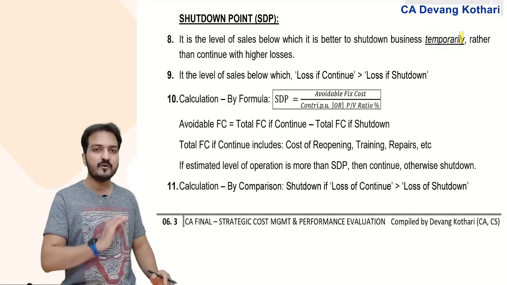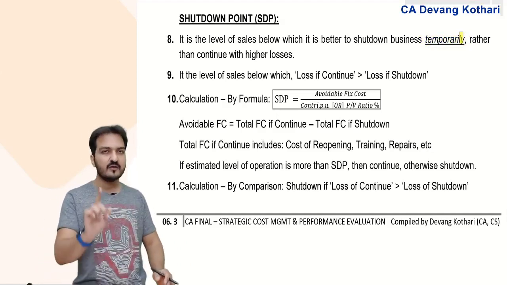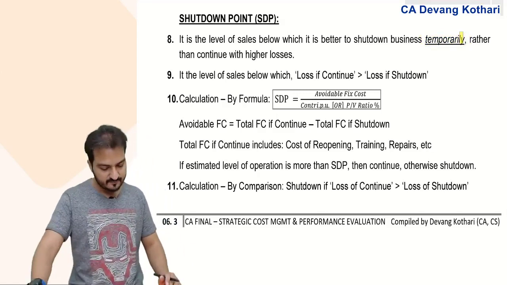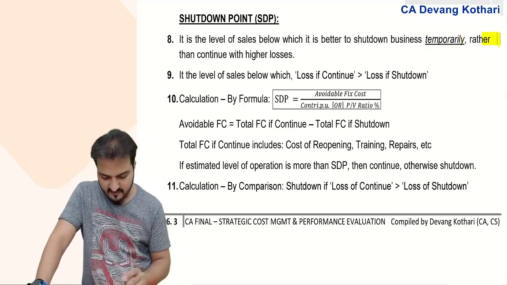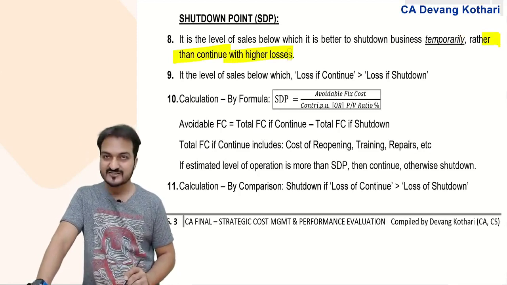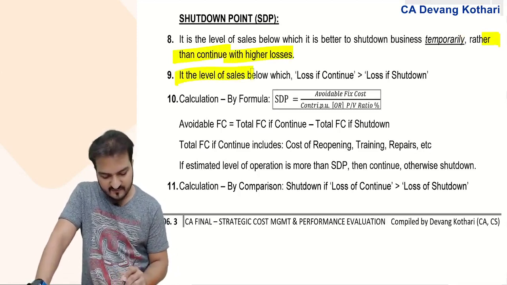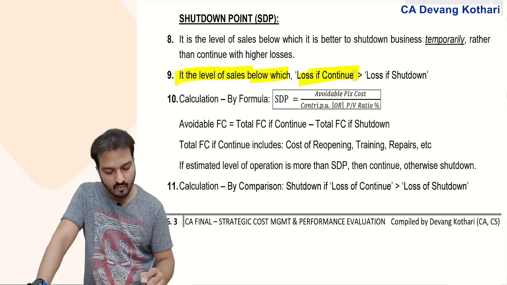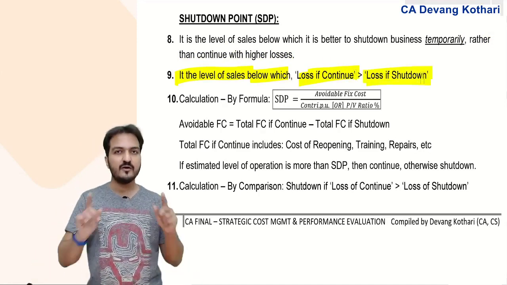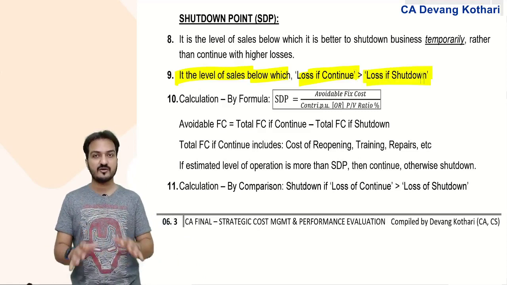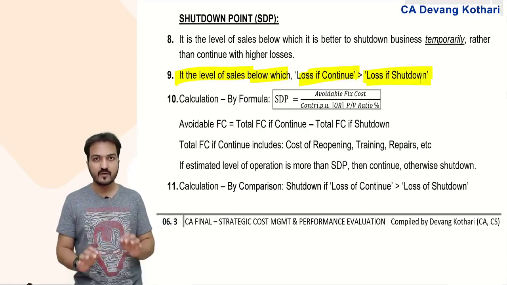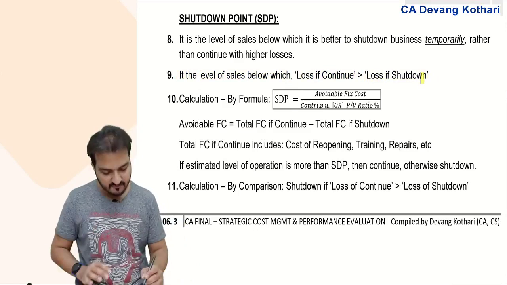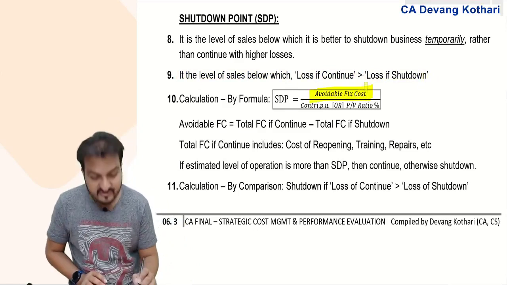It is not permanent liquidation of the company, rather it is a temporary shutdown. So shut down temporarily rather than continue with higher losses. It is a level of sales below which my loss if I continue will be more than my loss if I shut down. Remember, the entire story about shutdown point will come only and only if there is some avoidable fixed cost given